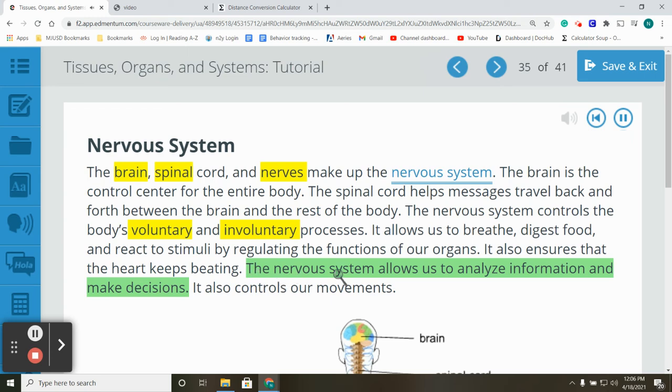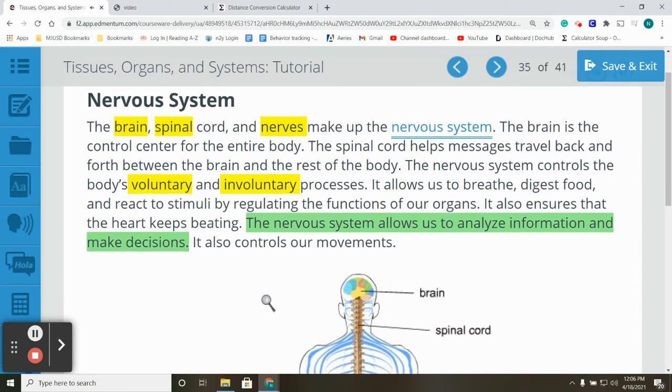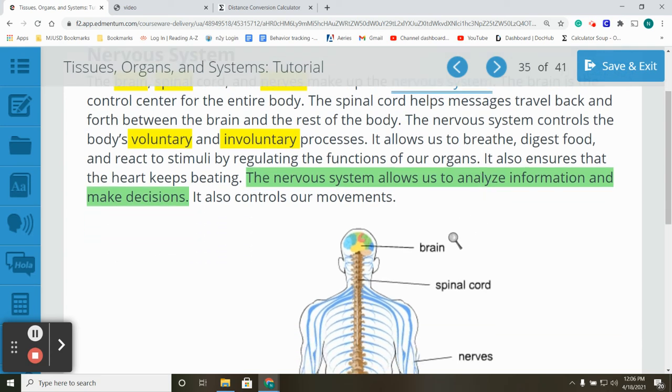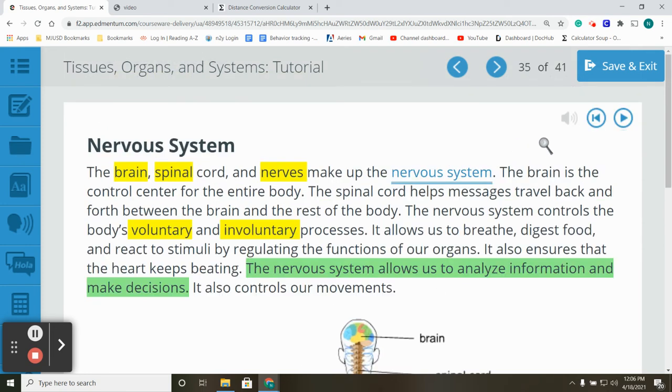The nervous system allows us to analyze information and make decisions. It also controls our movements. So when you partake in drugs or alcohol or even tobacco, things that affect your nervous system, it may lessen your ability to analyze information and make decisions. Usually the first wrong decision is to get behind the wheel, or in a vehicle with somebody that is using those chemicals. So be careful, be safe.